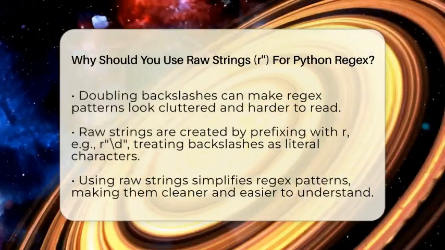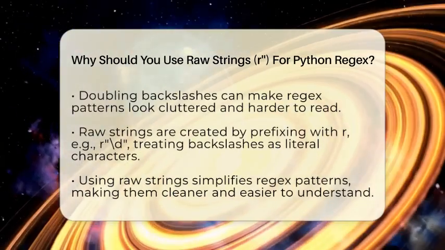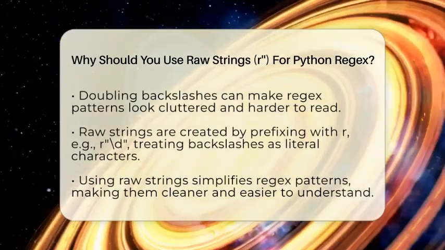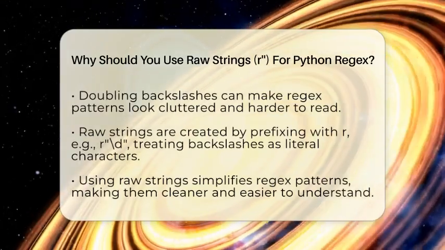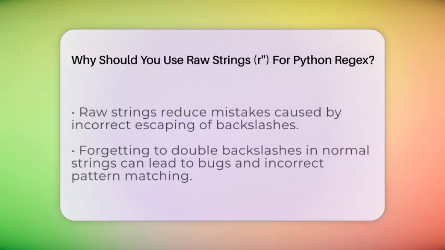When you work with text extraction tasks in automation scripts, clarity is key. Writing regex patterns with raw strings reduces the chance of mistakes caused by incorrect escaping. It also makes your code more straightforward, so you can focus on the pattern logic instead of worrying about how many backslashes you need. Another benefit is that raw strings help prevent bugs. If you forget to double a backslash in a normal string, your pattern might not match what you expect, leading to errors or incorrect data extraction.